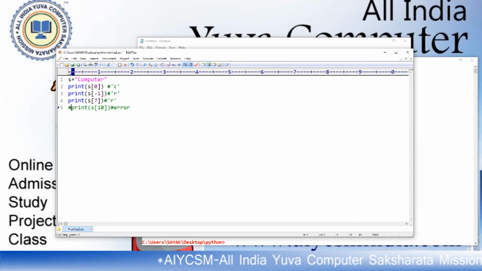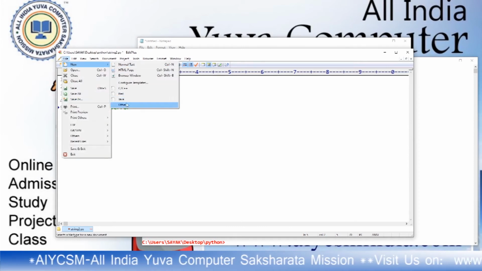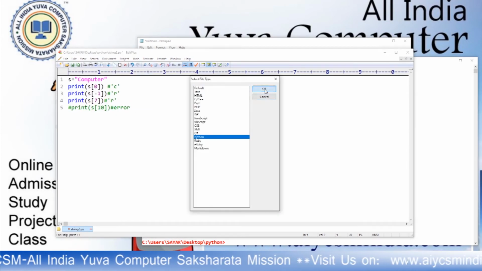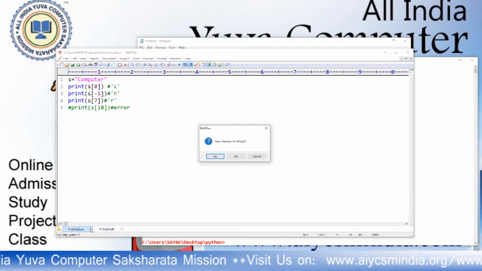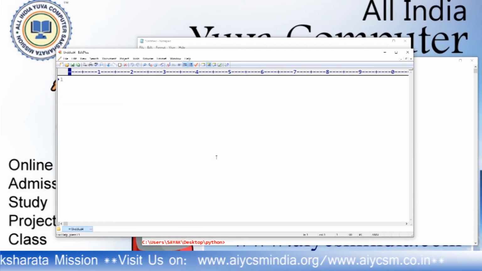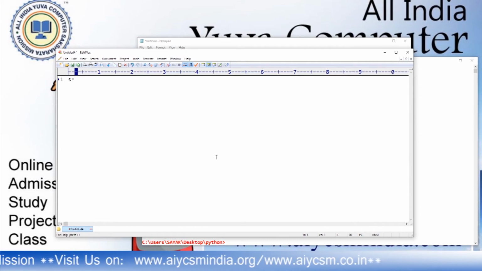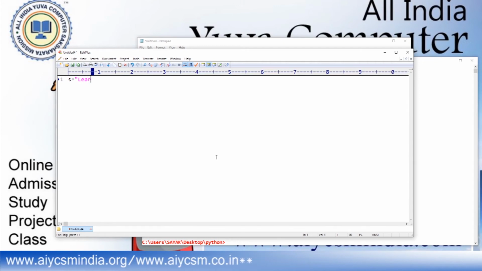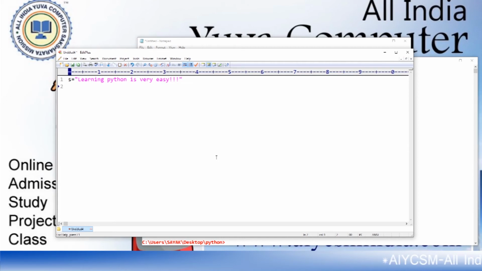Now if I want to use slicing, how can we print the value? Open a new Python page. We know how to use indexing. Now we have to use slicing. This is the string: Learning Python is very easy. This is my string.